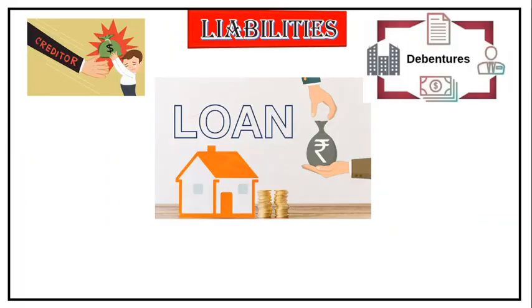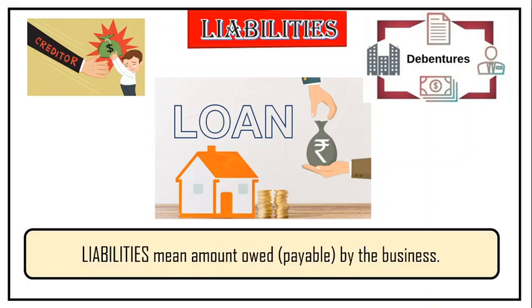So moving to the next one, liabilities. As we have seen, an asset is something which gives a benefit. A liability is something which a business owes or is payable. The amount which is payable by the business, that is owed by the business. The business has assets as property, what it owns, and the payable amount which has to be paid to an outsider, to someone else, is called a liability.